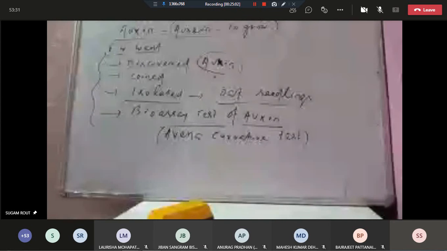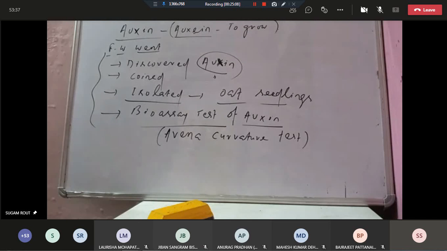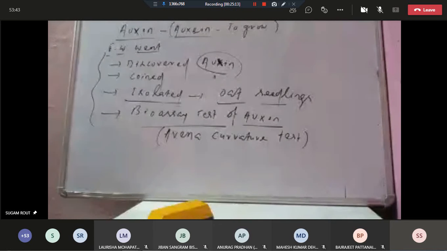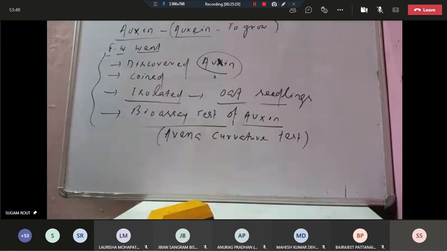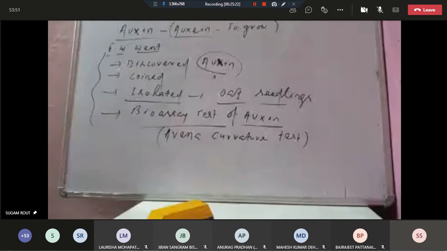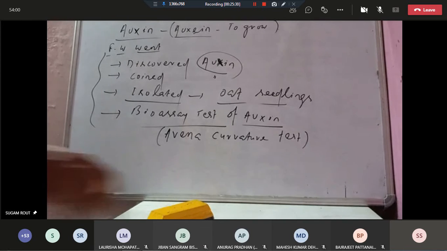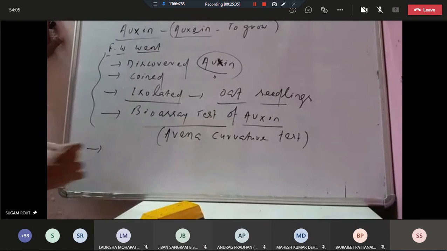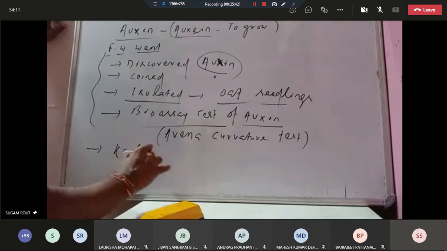Clear? These are all about the history. But people should follow the NCERT book. If the question asks who first isolated auxin, the answer is that auxin was first isolated from human urine by Kögl, Haagen-Smit, and Erxleben. Kögl and Haagen-Smit.